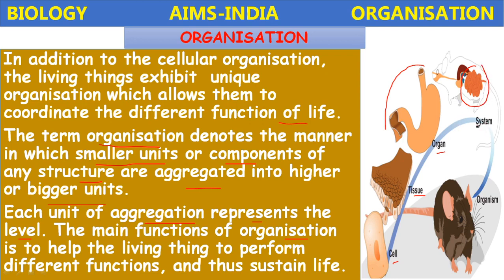This means a system includes different organs but performs only a single function, that is digestion. Like this, several systems combine to form the organism. This is called organization: smaller units combining to form bigger units, aggregated to form the organism.